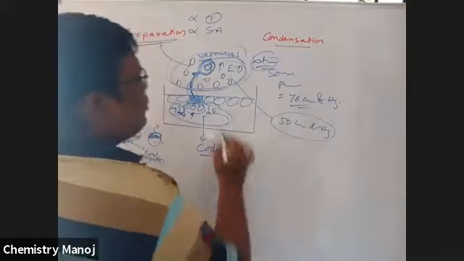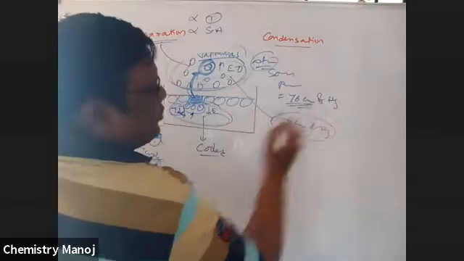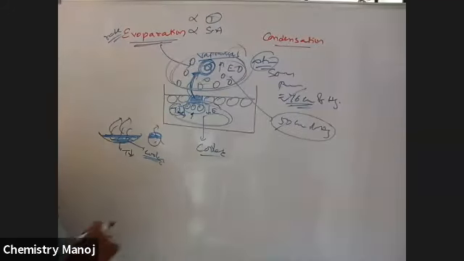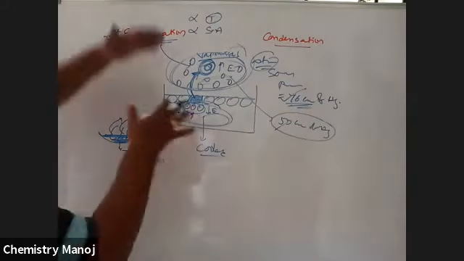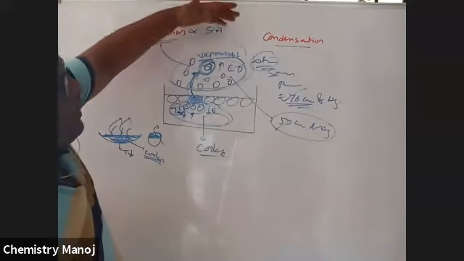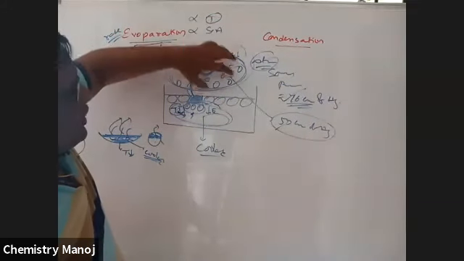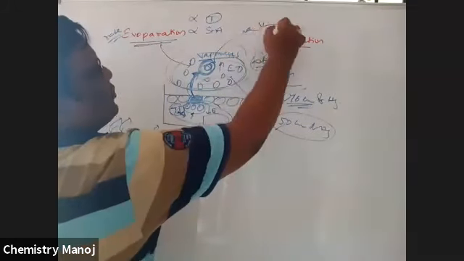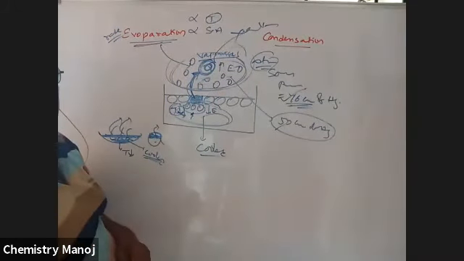It is the pressure due to the vapor. That means atmospheric pressure is greater than the vapor pressure. That means above this liquid, more pressure is there. Automatically, these molecules do not enter into the atmosphere.